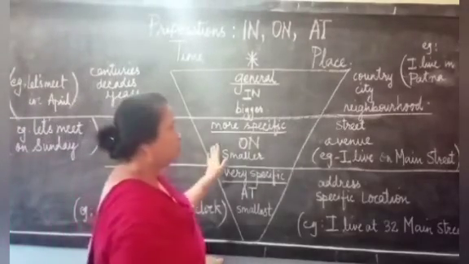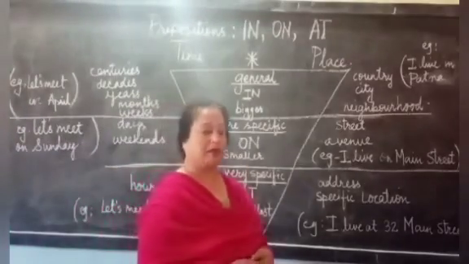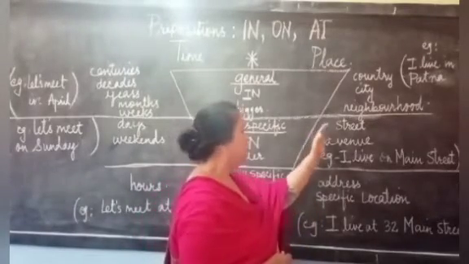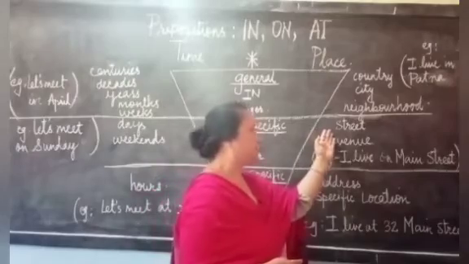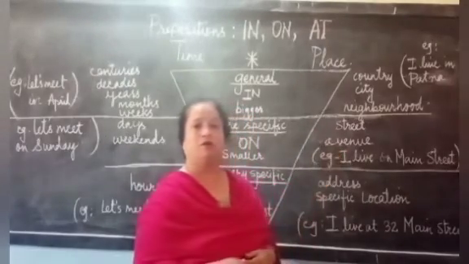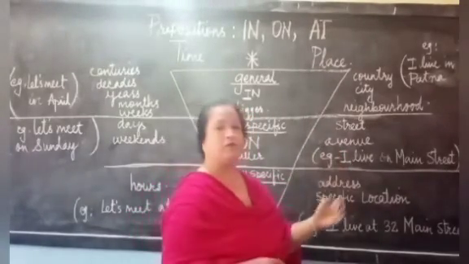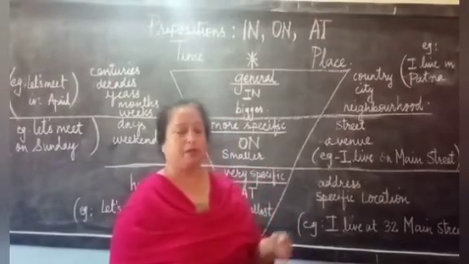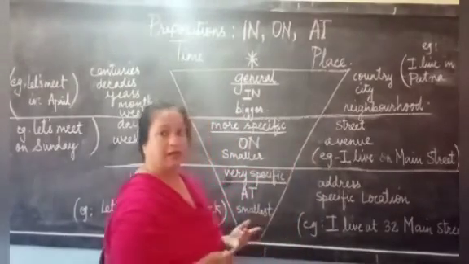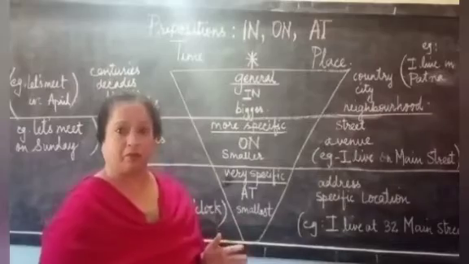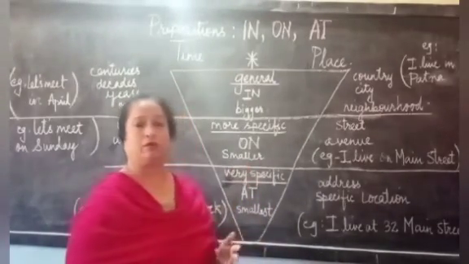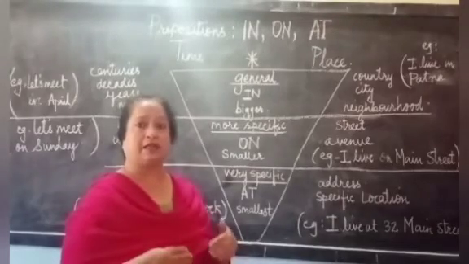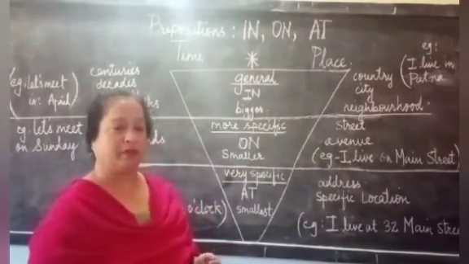But when I use on for preposition of place, I use it a little bit more specific or a little more clearly to mention the street or the avenue. For example, I live on Main Street. In the previous one I had told you about in, that we give very general information while talking about the place. But by using on for the place, I slightly give you some more information.